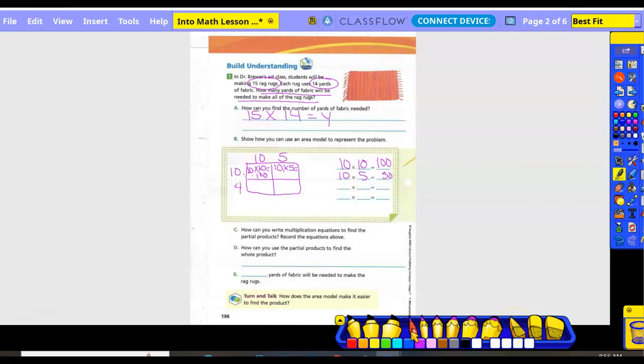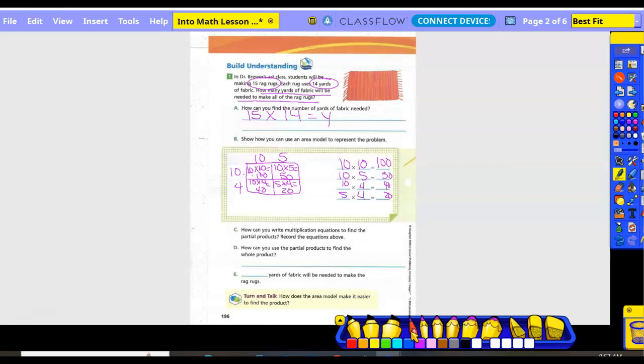Okay, so do you see how I kept that better in line instead of just kind of slopping it on there? Okay, this box I would take what? 10 times 4. So 10 times 4 equals 40. And then this box over here would be what? 5 times 4, which equals 20.